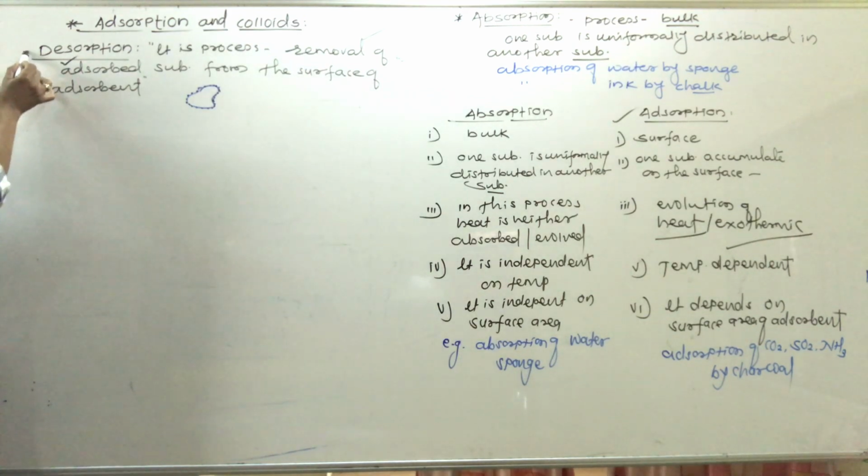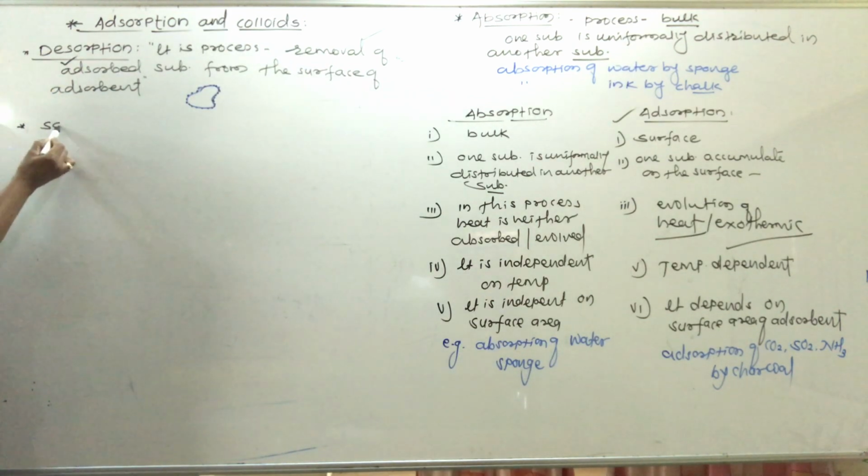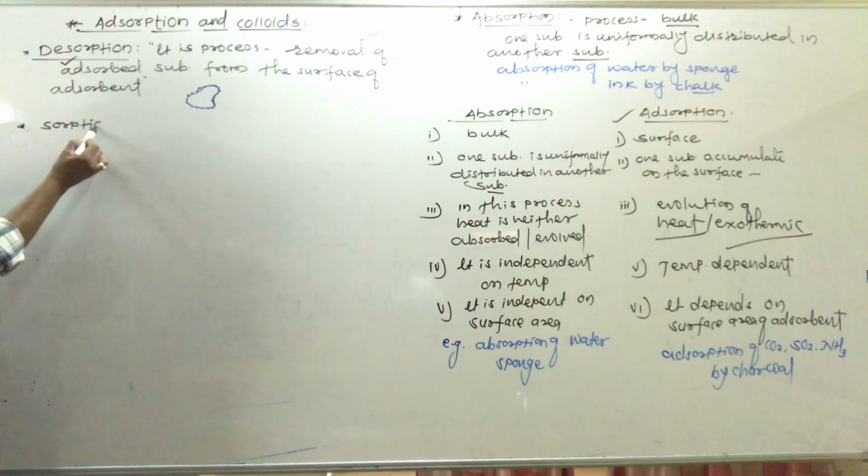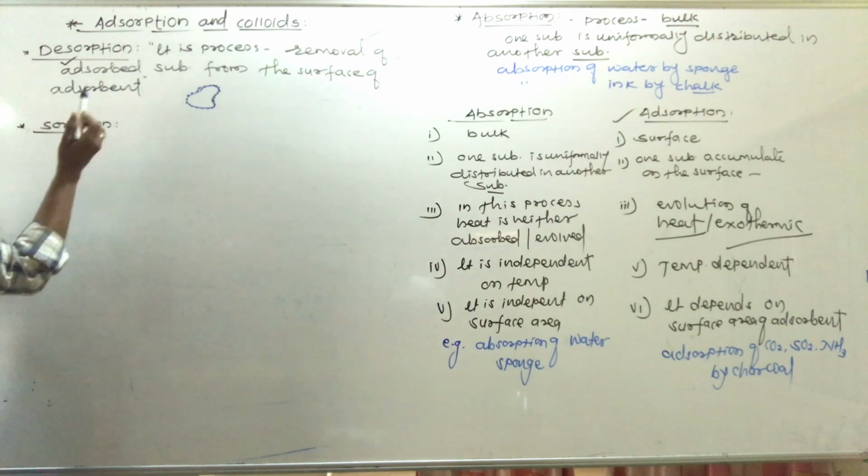See one more point here, we are to study sorption. What is meant by sorption?